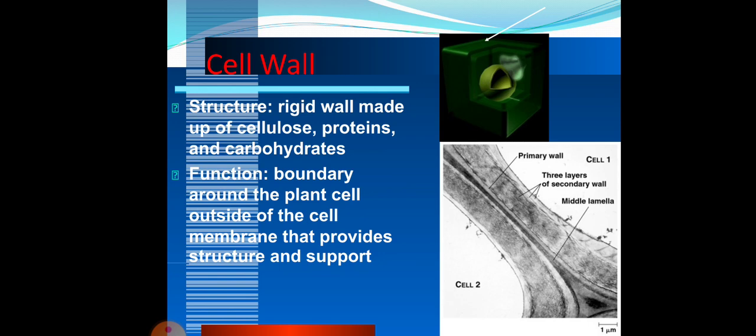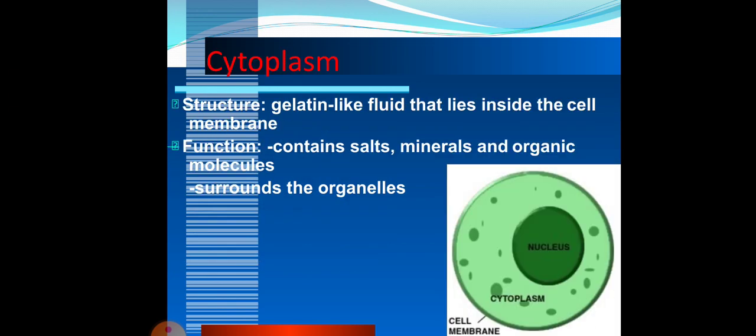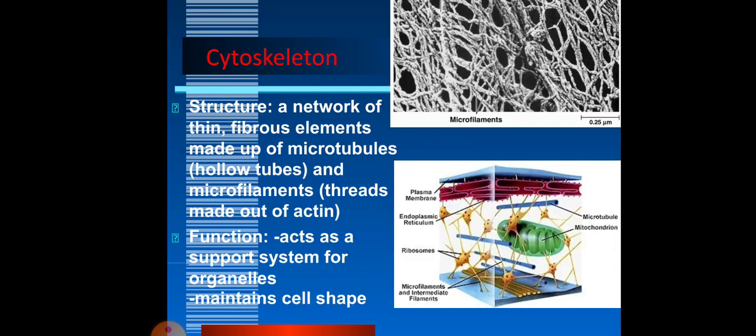Then we have the cell wall in the case of plant cells, which is a rigid wall made up of cellulose, proteins, and carbohydrates. Its function is a boundary around the plant cell, outside the cell membrane, that provides structure and support. Then this is the cytoplasm. The structure is a gelatin-like fluid that lies inside the cell membrane. Its function is that it contains salts, minerals, and organic molecules, and surrounds the organelles.